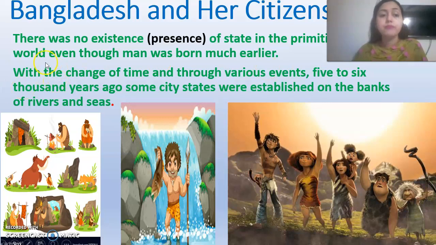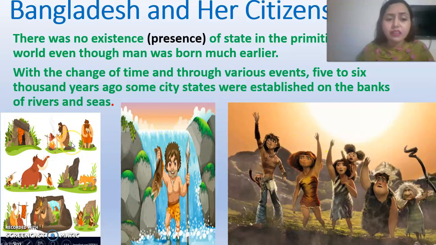Now see, with the change of time through various events, 5 to 6,000 years ago, some city-states were established on the banks of rivers and seas. So see here, we are developing day by day. In earlier times, people used to live in caves.